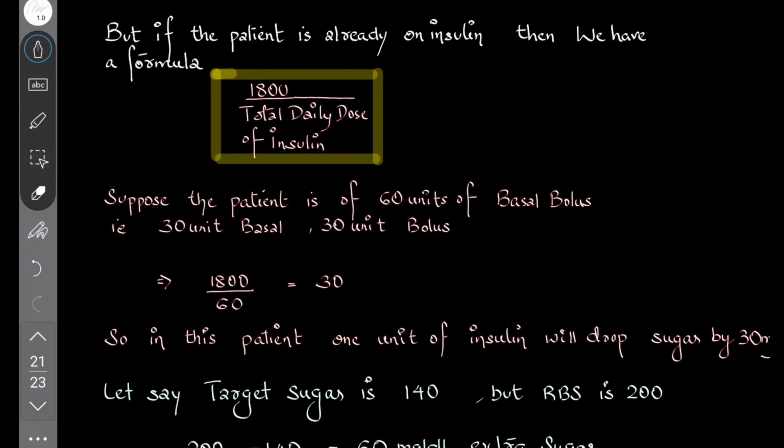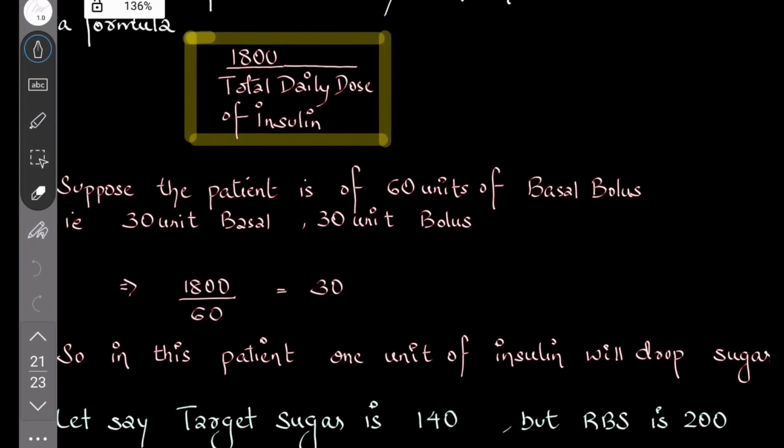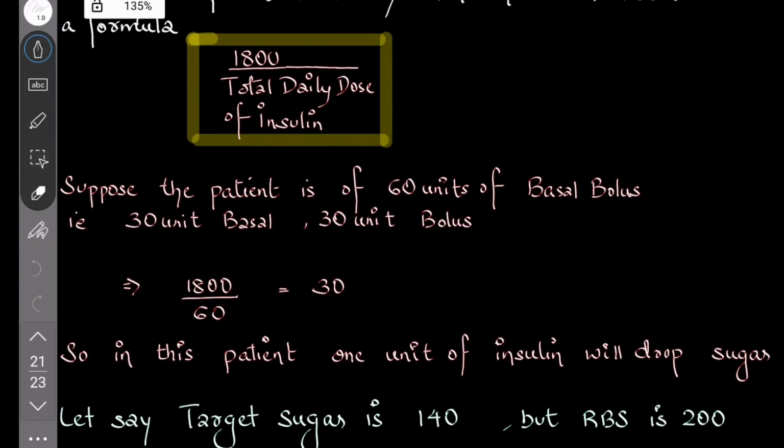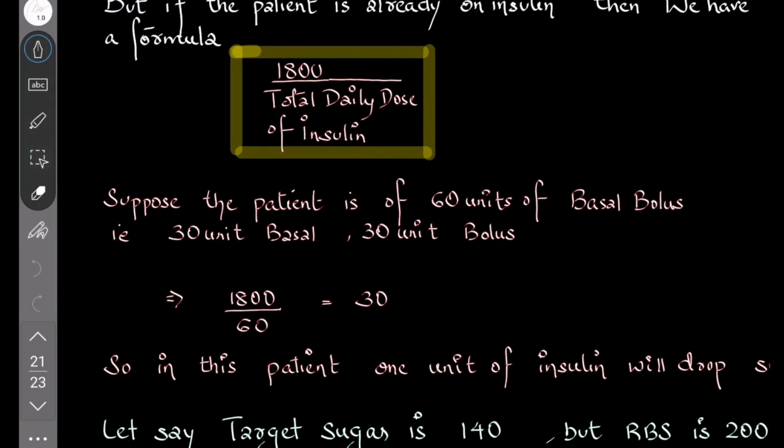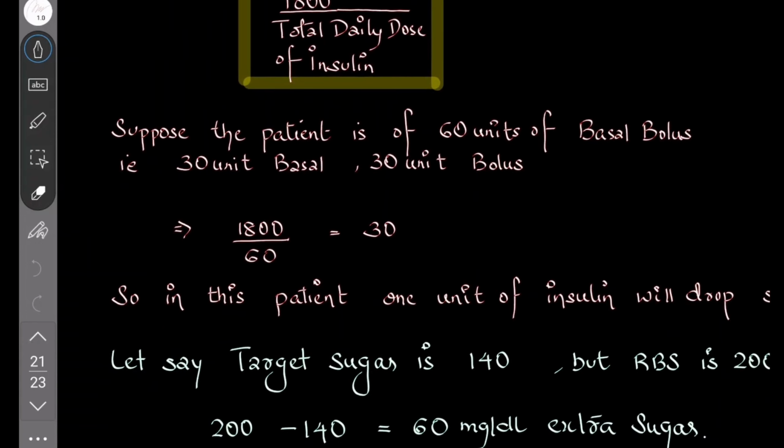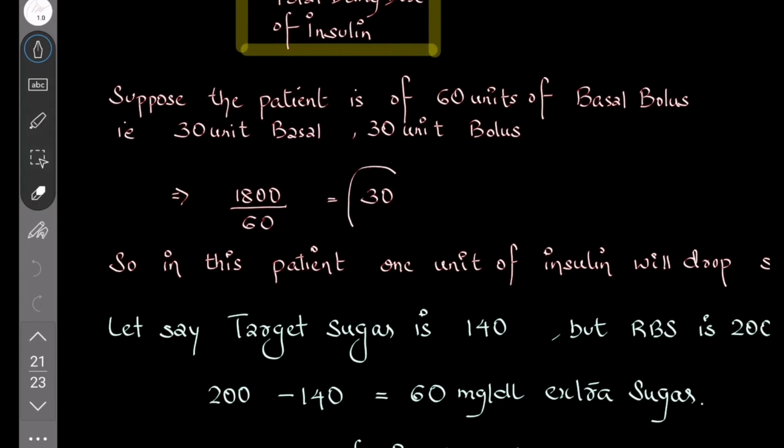But if the patient is already on insulin, then we have a formula, 1800 divided by TDD, that is total daily dose of insulin. So total daily dose of insulin, we told that it is 50% bolus, 50% basal. So suppose a patient is on 60 units of total basal and bolus insulin. You take that as 30 units basal and 30 units bolus. You divide 1800 by 60, that is 30.